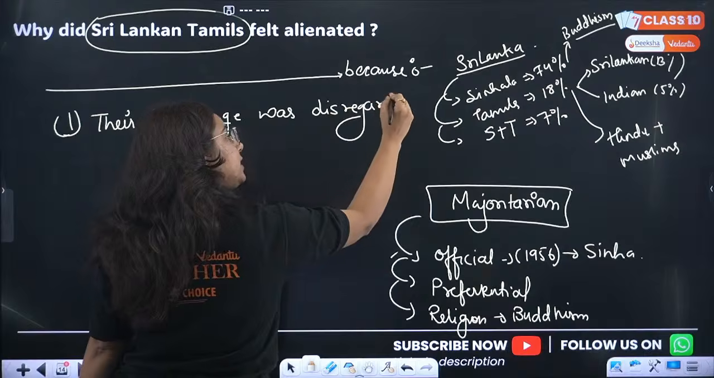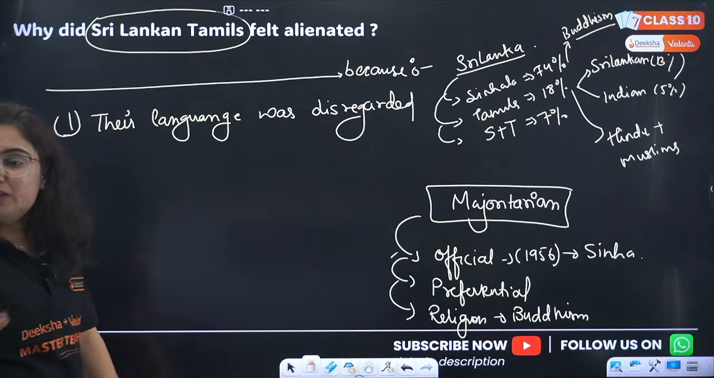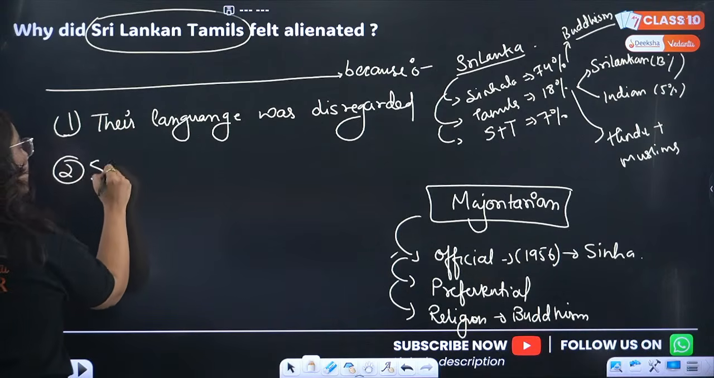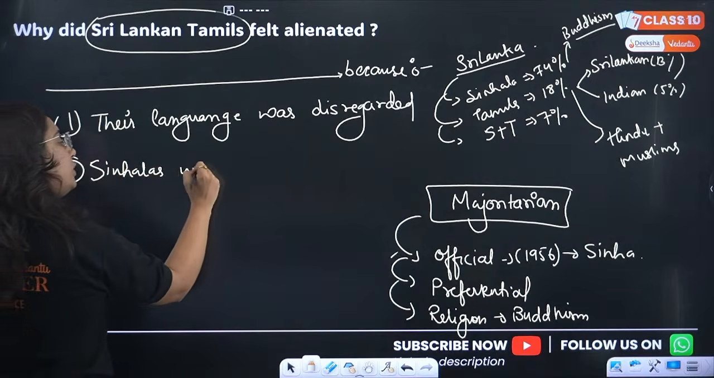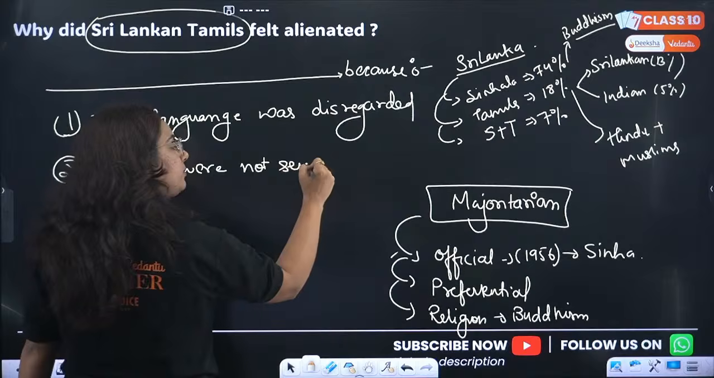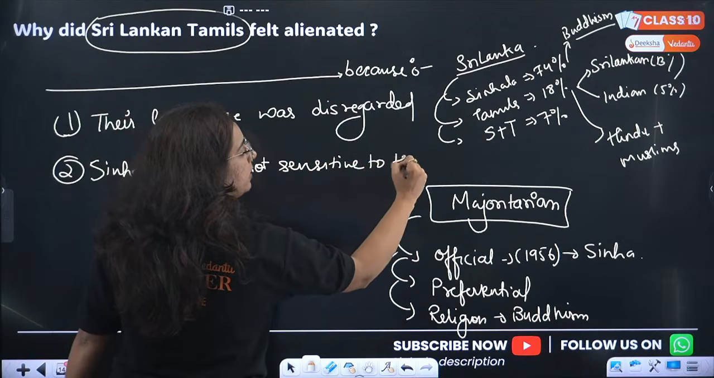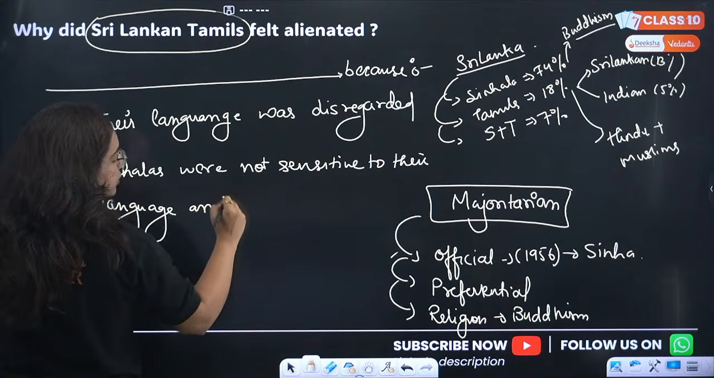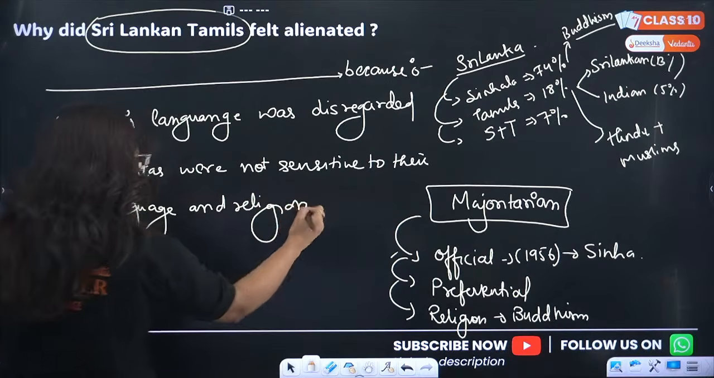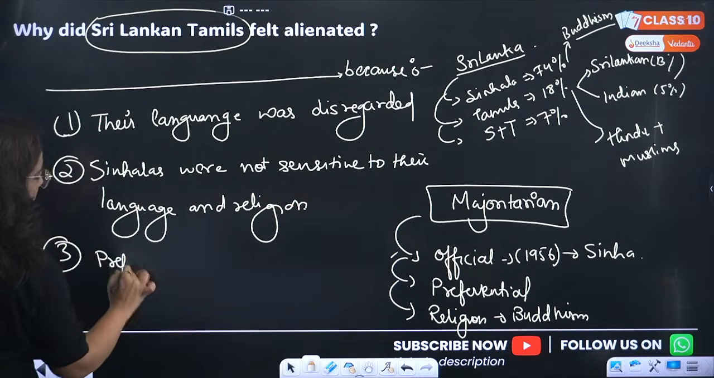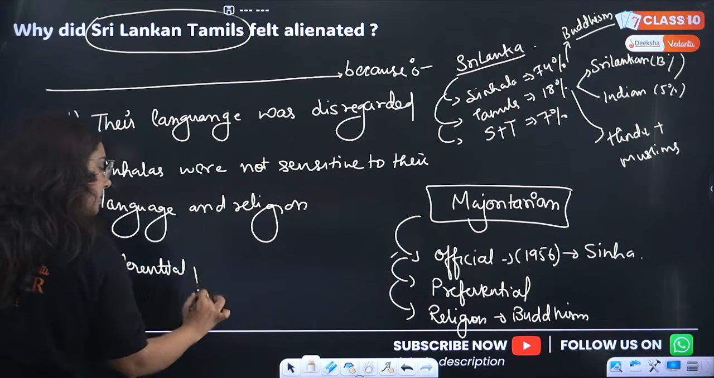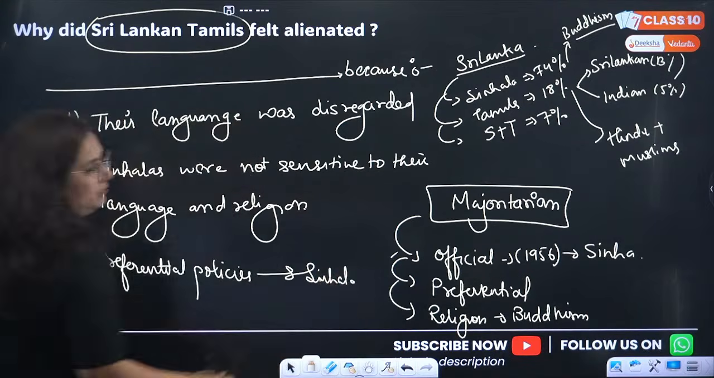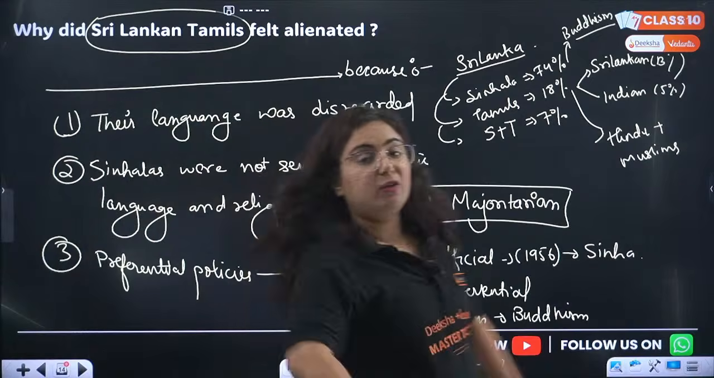Now think about that. The question comes for 3 marks. Will you be able to write it for 3 marks or not? Okay? So their language was disregarded, right? Sinhalas were not sensitive to their language and religion. The third point also you can write, that the preferential policies were only and only made for Sinhala. They were not asking for preferential policies but for equal policies.